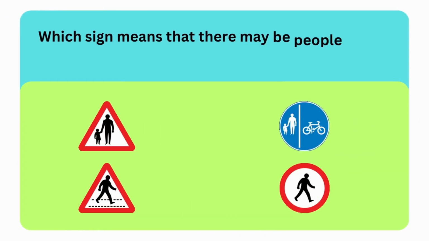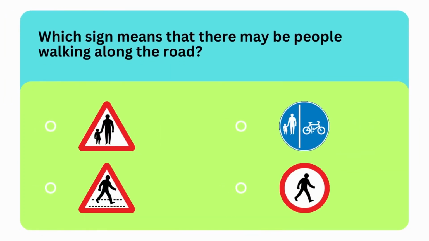Next question is, which sign means that there may be people walking along the road? So here we have four signs. Which one means that there may be people walking along the road? So the correct option is first one. This sign warns you that there may be people walking along the road, so be careful.